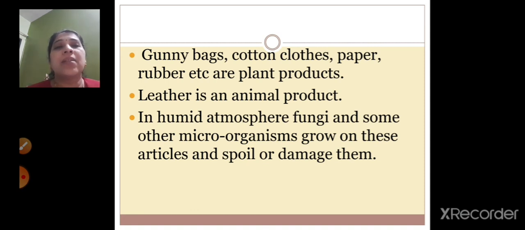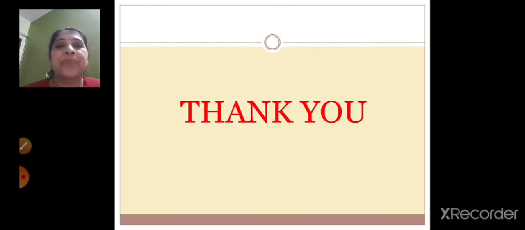In the humid atmosphere, the fungi and some other microorganisms grow on these articles and they spoil and damage them. So that's the reason we have to store them properly so that these microorganisms do not grow on them. So with this, children, we finish chapter 11, that is the cell structure and microorganisms.